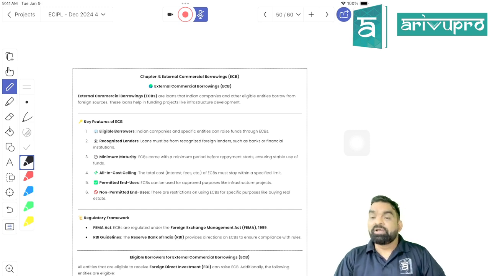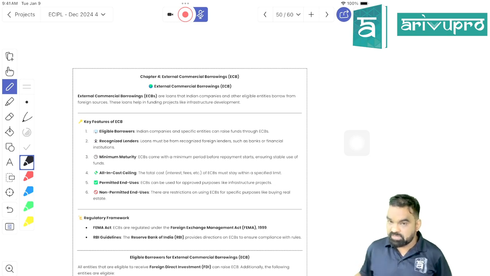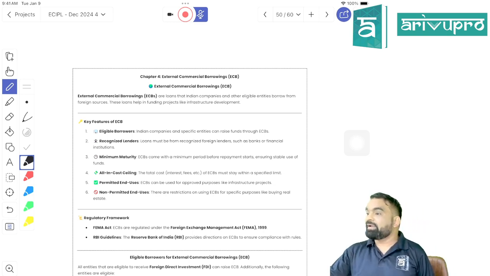Right, students? Every time and every moment, if you're running classes or a business or any kind of activity, you do require funds, right? So how can the funds be raised? Funds can be raised by two means. Either you can raise funds by diluting your ownership, that is called equity funding, or you can get it done through debt funding. There are only two sources of funding when it comes to business: either equity or debt, right?